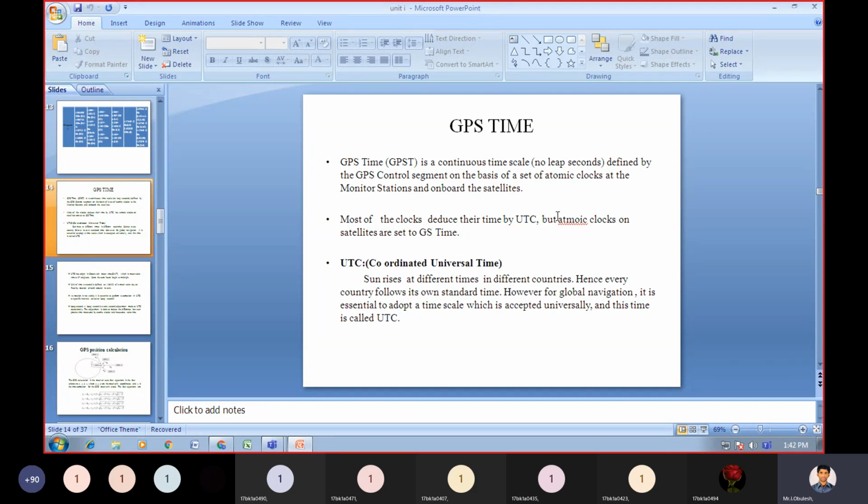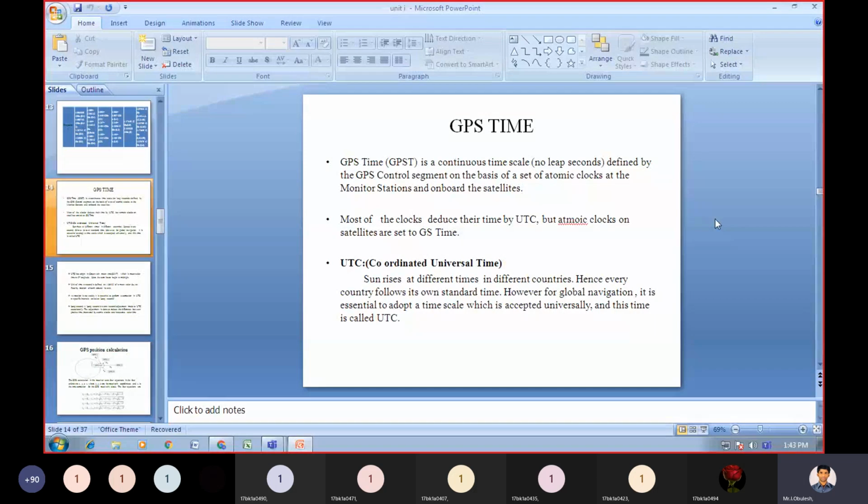Most of the clocks deduce their time from UTC, but atomic clocks on satellites are set to GPS time.